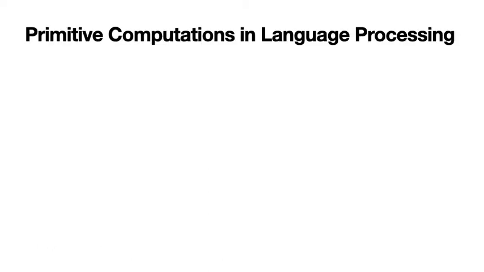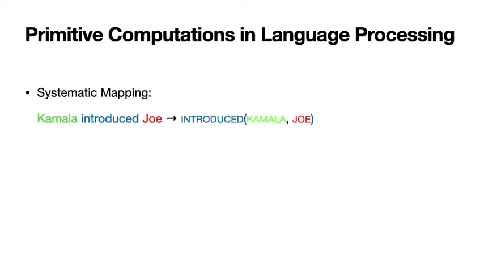Interpreting natural language requires a number of primitive computational operations. Systematic mapping allows a linguistic object like the word Kamala to be interpreted in a way that is consistent across contexts and provides part of a larger meaning.